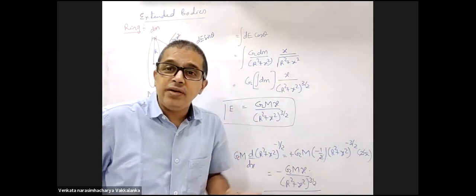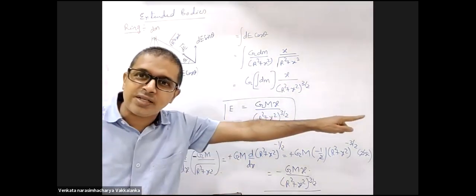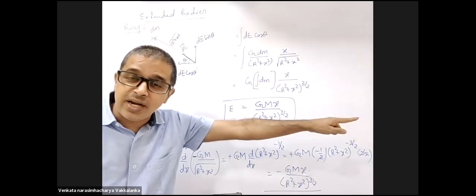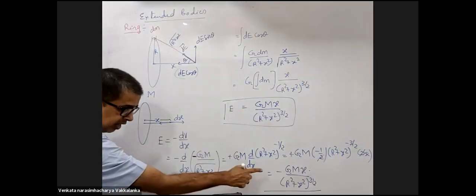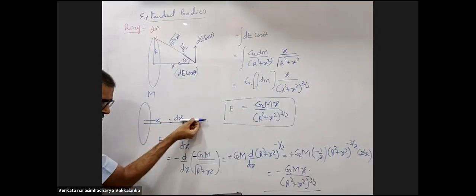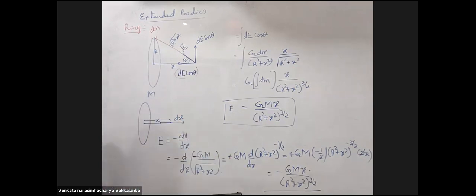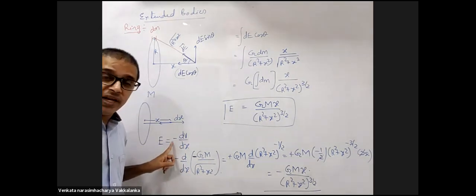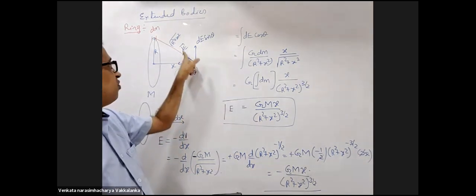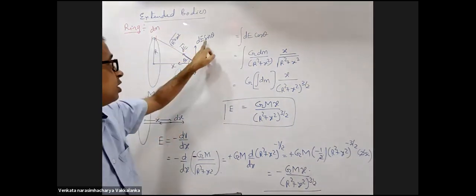Why did you get negative sign? Because I have taken x and dx in this direction. If I don't get a negative sign, it implies my field is in this direction. Wrong. My field is in the opposite direction. So getting a negative sign is important. Either you go by dV by dx with a negative sign, or find out the field here and integrate all the scalar, all the vectors in the same direction.